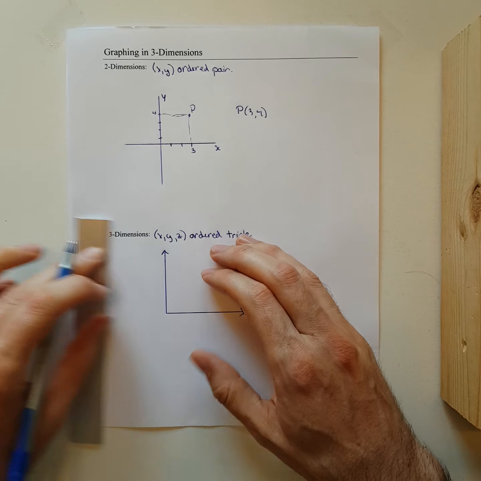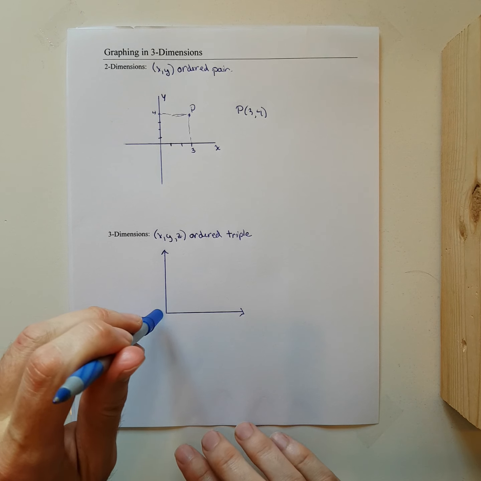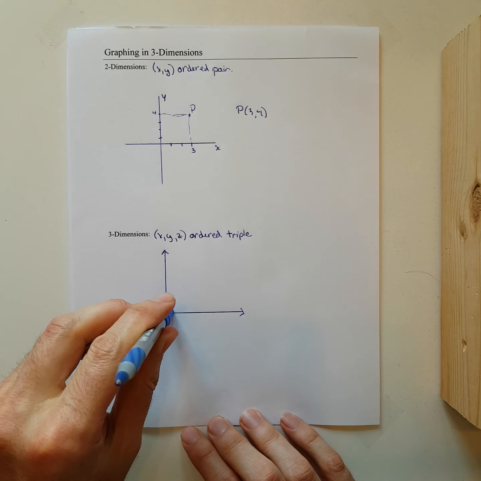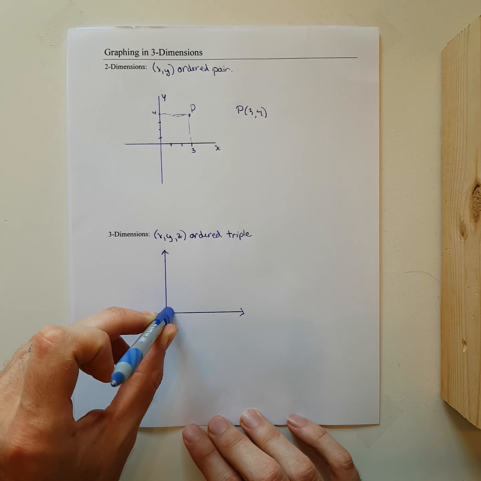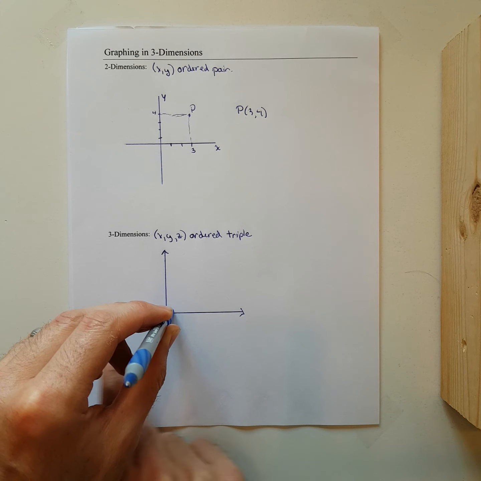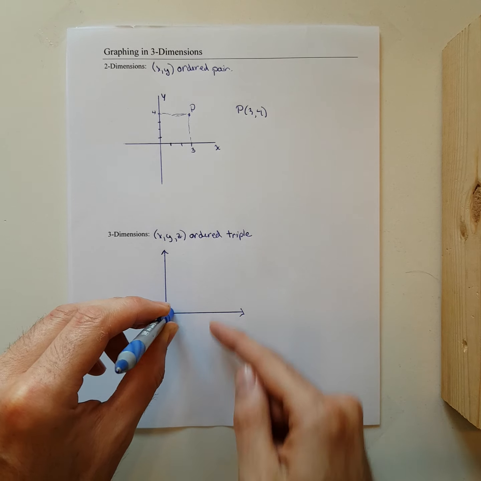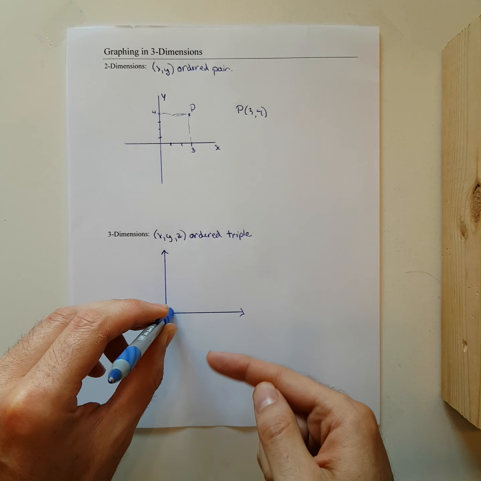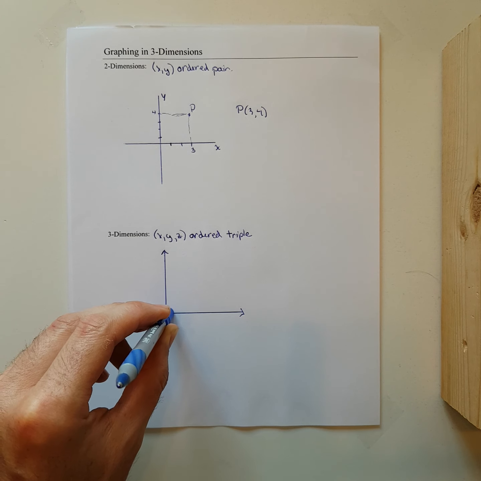However, it's my third dimension that's a little bit tricky, because my third dimension is this axis that would be coming straight out of the page at you. So we could move horizontally, we could move vertically, and we could move in and out of the page to create this 3-dimensional space.